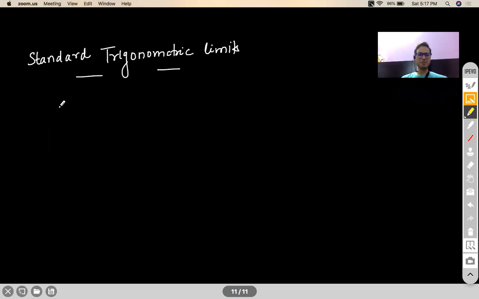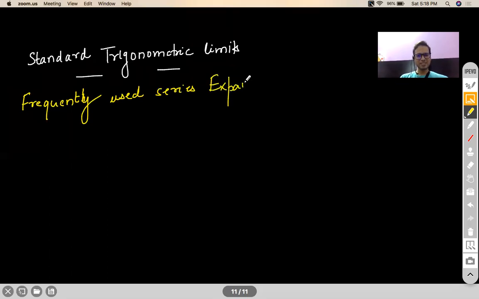Or let me name it like this: some frequently used series expansions. Okay. Now all these expansions, or most of these expansions, come from a series which you will learn in your undergraduate, which is called the Maclaurin series.